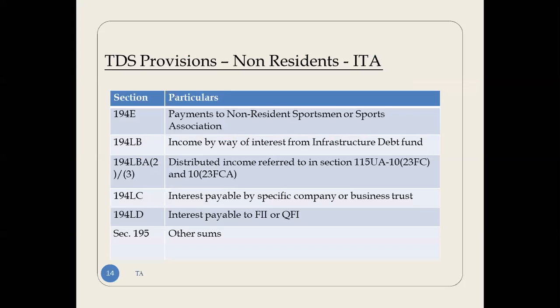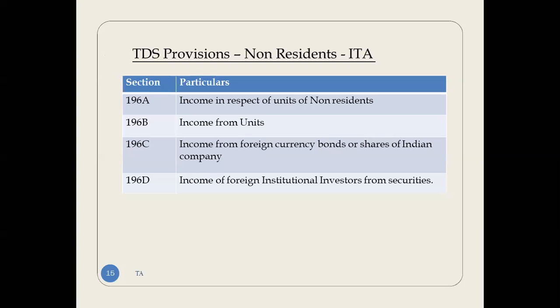So let's see what are the other sections where foreign payments are covered. 194E, payment to non-resident sportsperson or sports association. 194LB, income by way of interest from infrastructure debt fund. 194LBA, distributed income referred to in section 115UA. 194LC, interest payable by specified company or business trust. 194LD, interest payable to FII or QFI, and section 195 other sums. 196A, income in respect of units to non-resident. 196B, income from units. 196C, income from foreign currency bonds or shares of Indian company. And 196D, income of foreign institutional investors from securities.